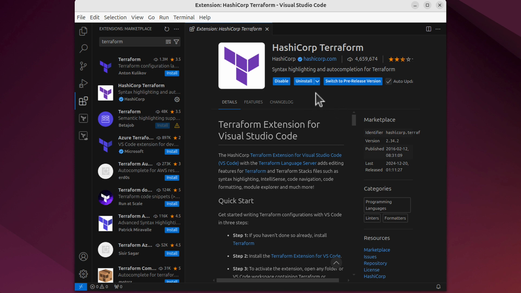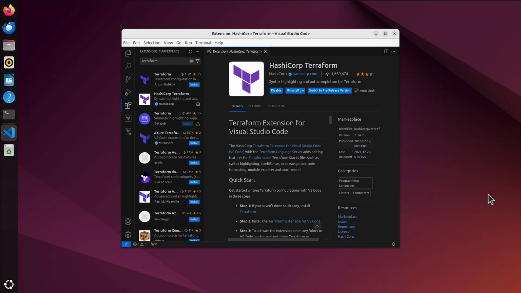And it will also tell you what it does, this extension. It says syntax highlighting and auto-completion for Terraform. And that's perfect. That's what we need, exactly. You will see what it looks like once we start using it. That means now we are ready to start working with Terraform. We have VS Code, we have VS Code Terraform extension, so now let's prepare our workspace where we will save